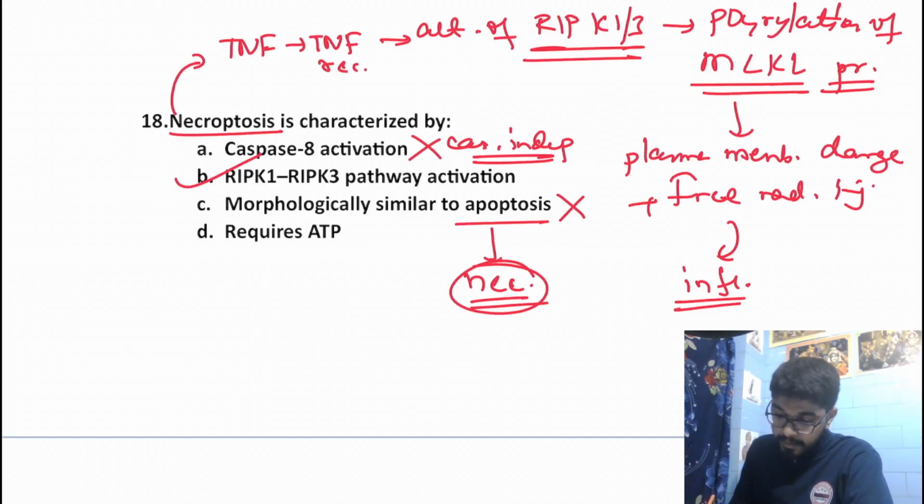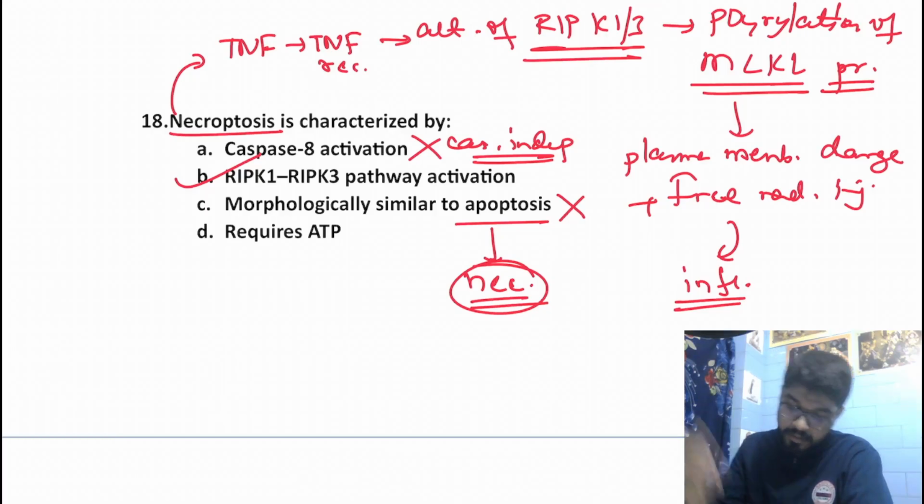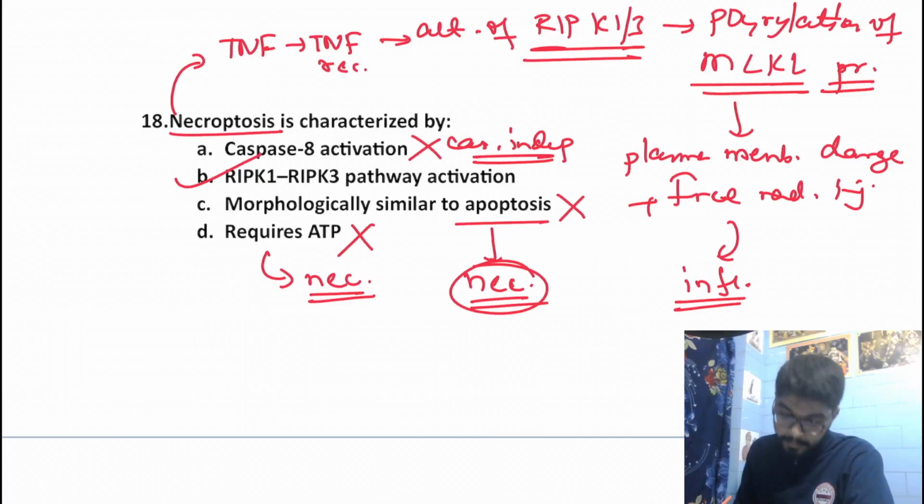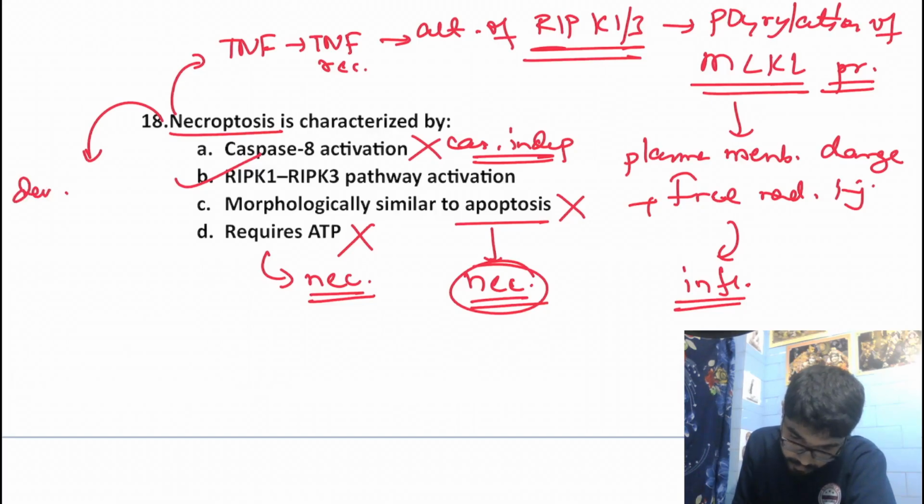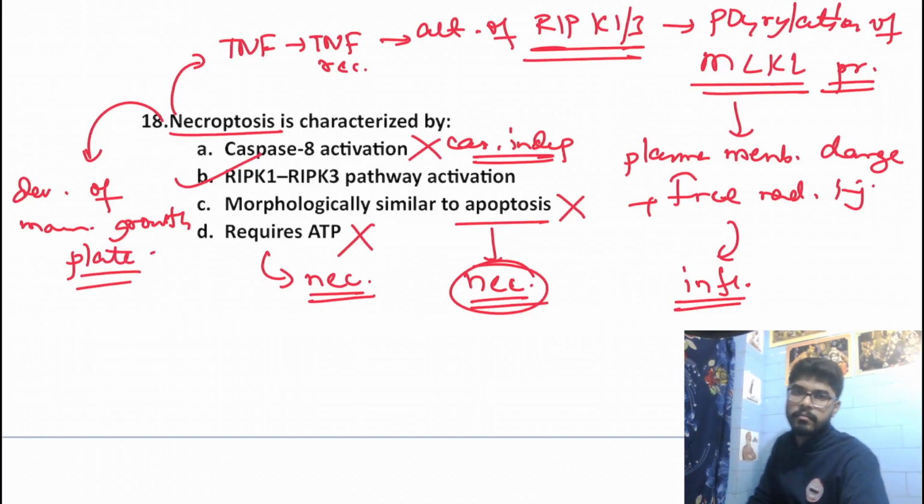Right. It is similar to necrosis, where we get plasma membrane damage and inflammation. Requires ATP? No, it does not require ATP because it resembles necrosis. And one very characteristic example of necroptosis that we need to remember is the development of the mammalian growth plate. This is the only physiological example that we need to remember.